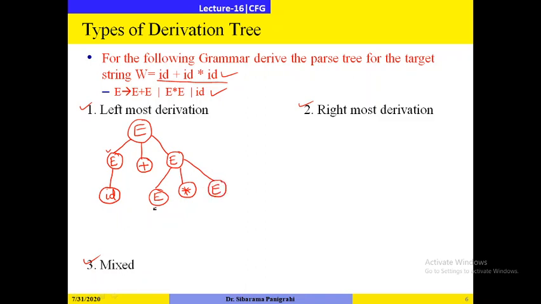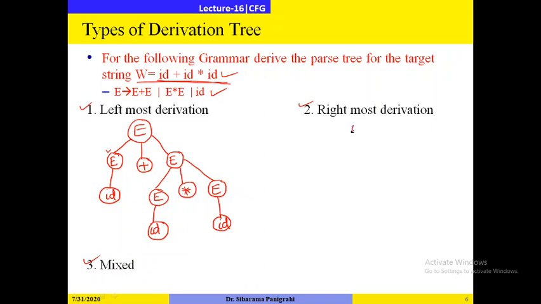Then on its left side, I will apply the derivation. First I will apply E gives ID, then star, then I will go for the right side one, E gives ID. So you see that this is the leftmost derivation for the target string W equal to ID plus ID star ID.